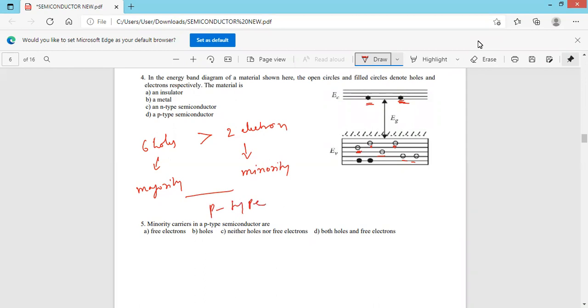So here holes are greater than electrons. Holes are greater means holes are the majority charge carriers and electrons are the minority charge carriers. Therefore, the material is a P-type semiconductor. Next, fifth one. Minority carriers in a P-type semiconductor are, of course, electrons, free electrons. Option E is the correct answer.